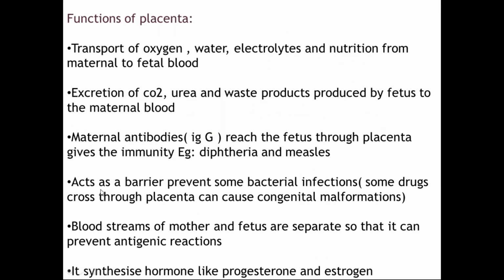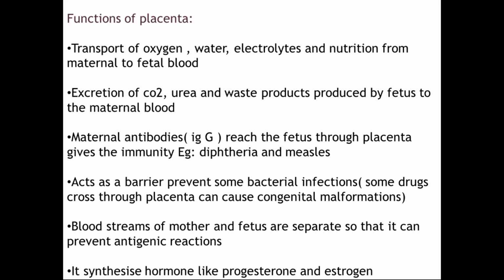And placenta acts as a barrier, which prevents bacterial infections also. And some drugs cross the placenta and cause congenital malformations. The bloodstreams of mother and fetus are separate. I've already mentioned that the placental membrane separates the fetal blood from the maternal blood, which prevents the antigenic reaction because the fetus is a foreign body to the mother. Therefore, the fetus will have both parent antigens, which are actually foreign to the mother. It will prevent the antigenic reaction due to the placental barrier.